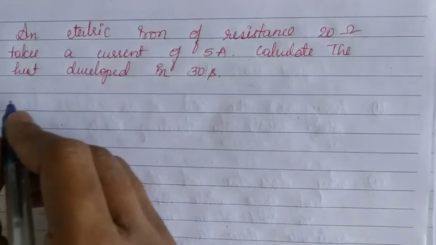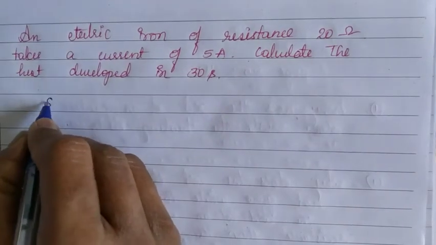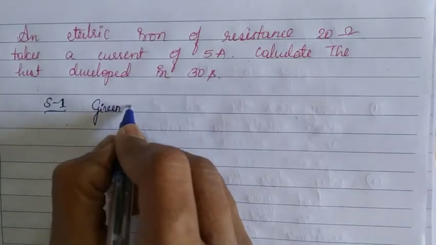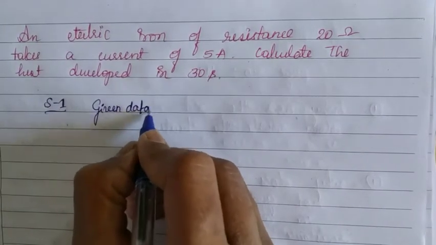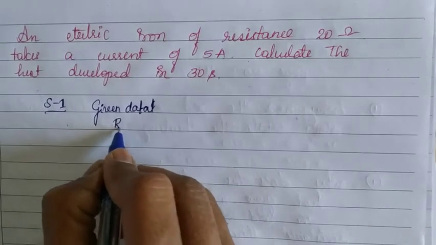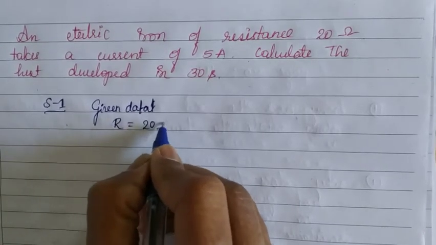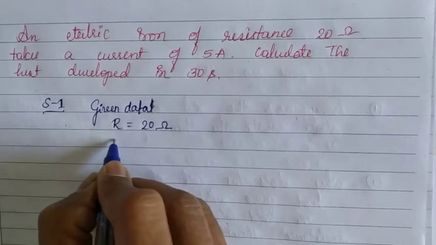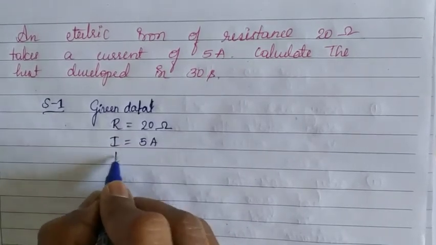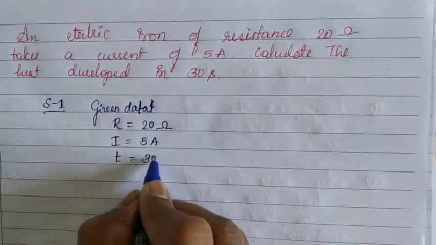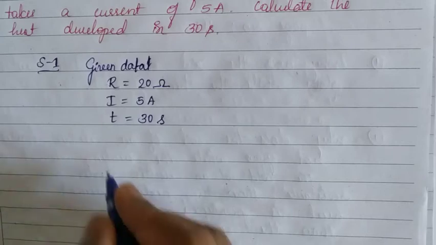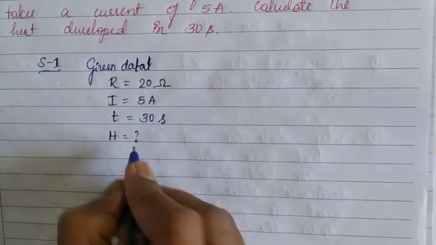Now let's first write what is given in this problem. In step 1, write the given data. Here the resistance is given, R is equal to 20 ohm, the current I is equal to 5 ampere, and the time t is equal to 30 seconds. Now let us find the heat energy.